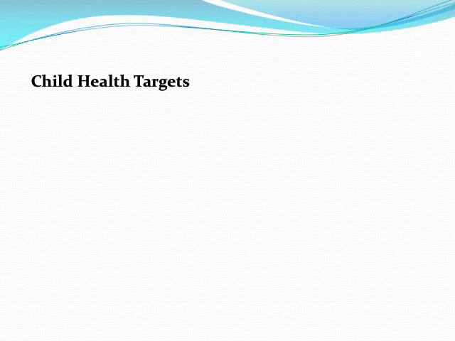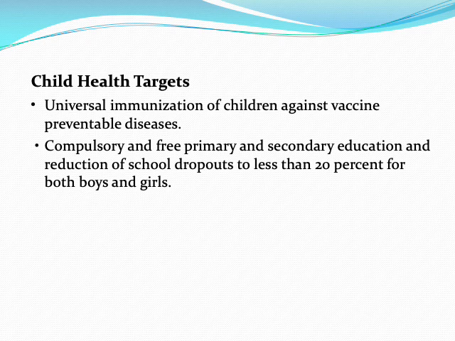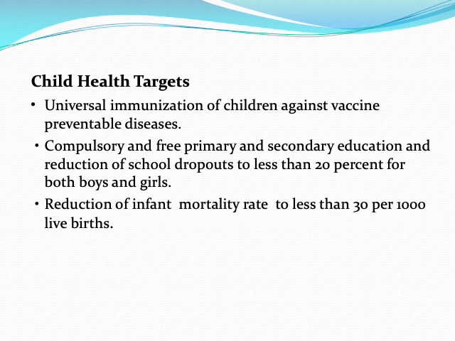Another target was child health target. It includes universal immunization of children against vaccine preventable diseases, compulsory and free primary and secondary education, and reduction of school dropouts to less than 20% for both boys and girls. Reduction of infant mortality rate to less than 30 per thousand live births.